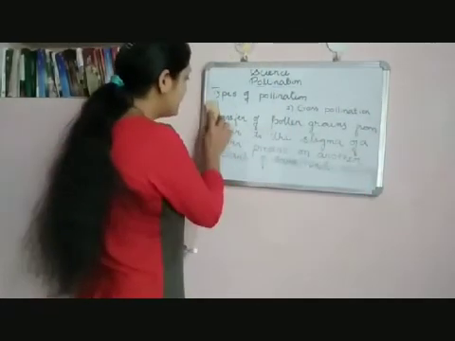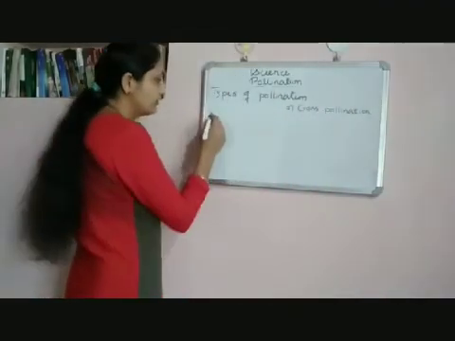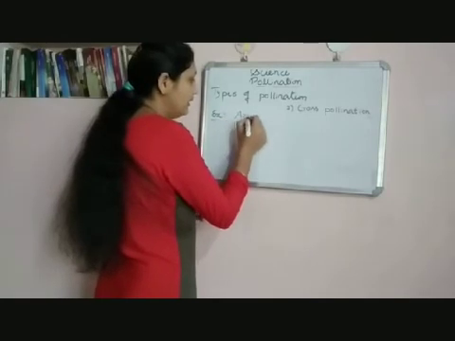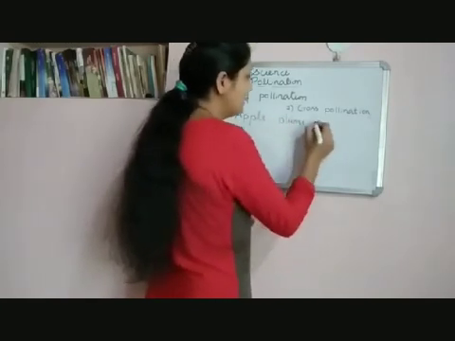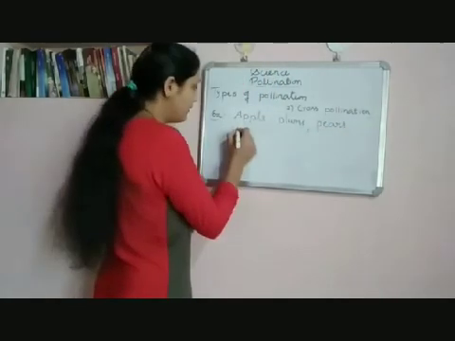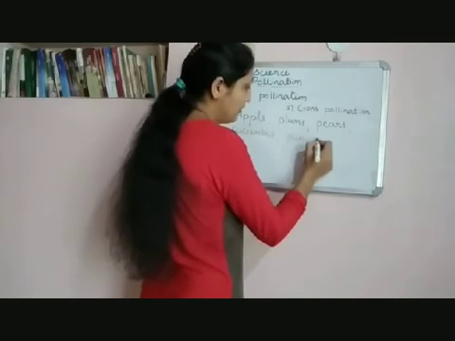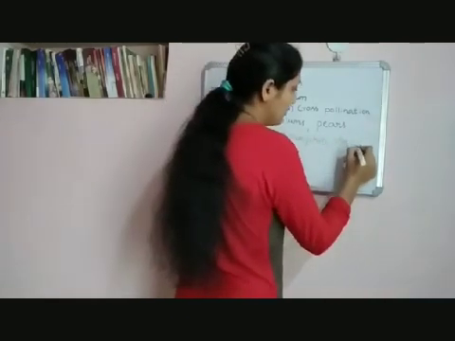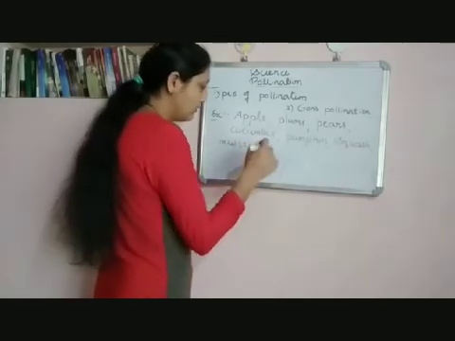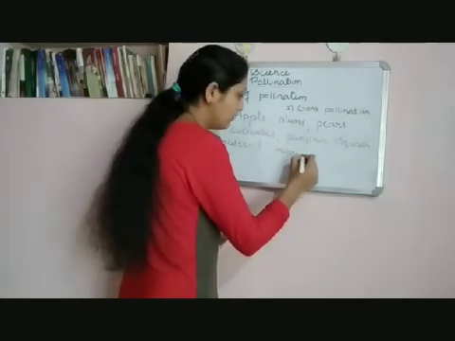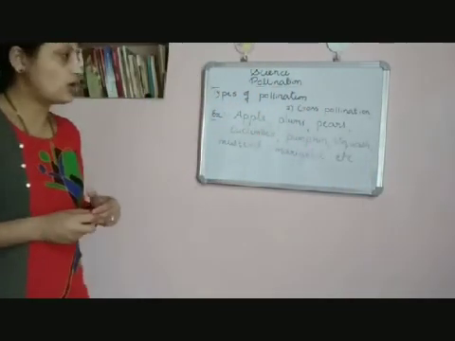Examples of plants which show cross pollination are apple, plum, pear, cucumber, pumpkin, squash, mustard, marigold, etc. These are some plants which show cross pollination.